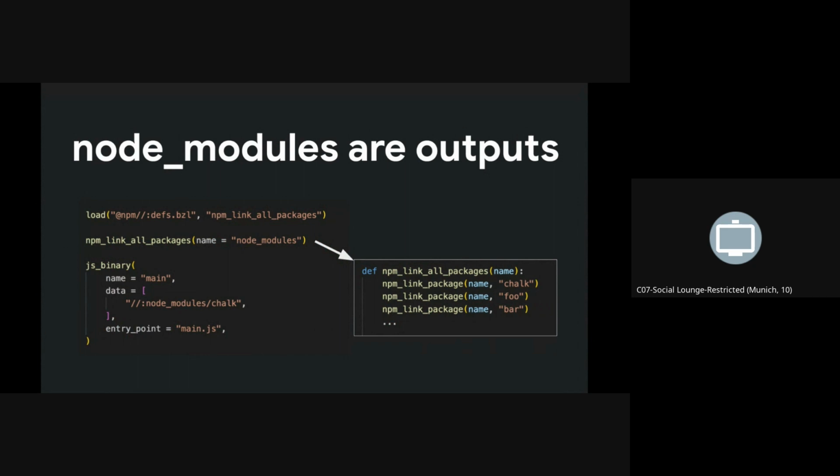So with rules_js, we fixed this problem in a principled way. What we did is we just made node_modules outputs in the graph. So when you run the repository rule, it generates an npm_link_all_packages function. Inside that function are individual link_package targets. Linking is when you put the package in node_modules. And then you simply depend on the packages you want in the data of your binary or your build rule. And this supports lazy fetching, so it only fetches the packages you depend on and only links the ones you depend on as well.